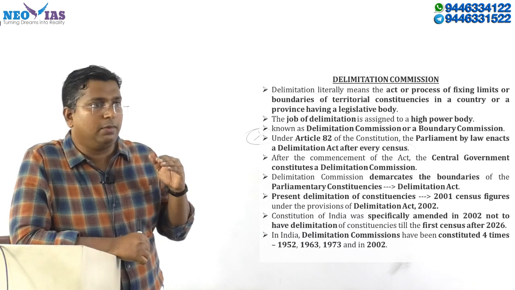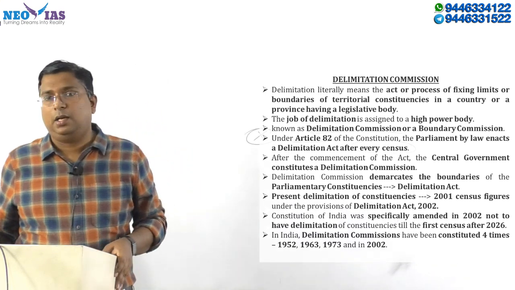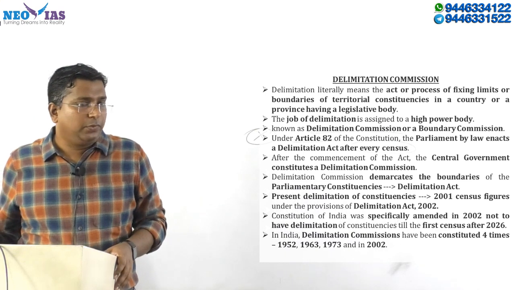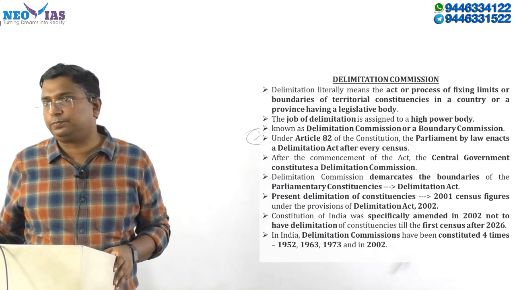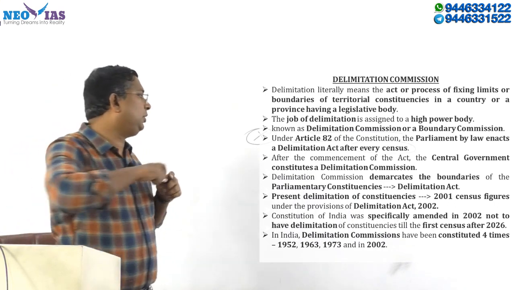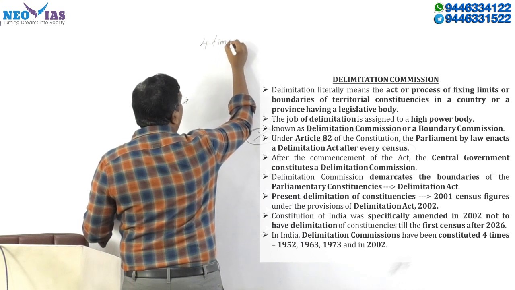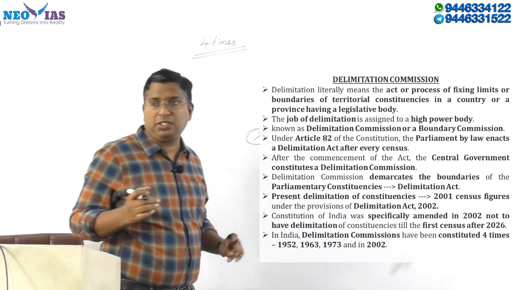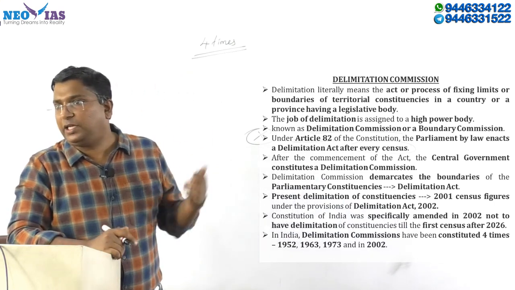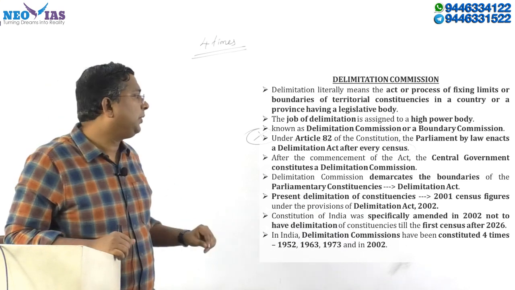But note down, as of now, we have not enacted a Delimitation Act after every census. This is a very important point. Only 4 times the Parliament has enacted this Delimitation Act.